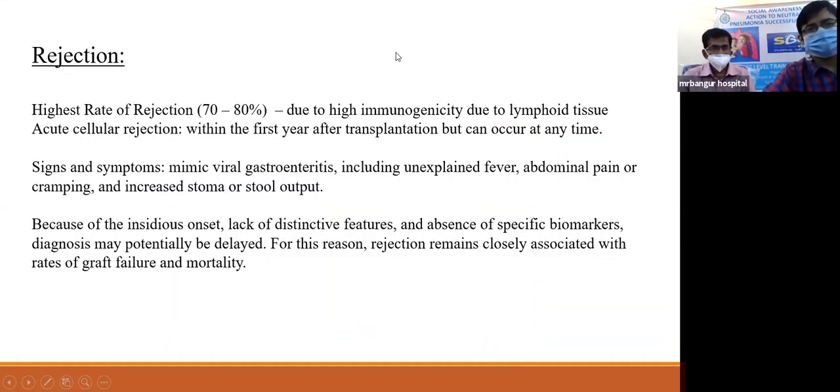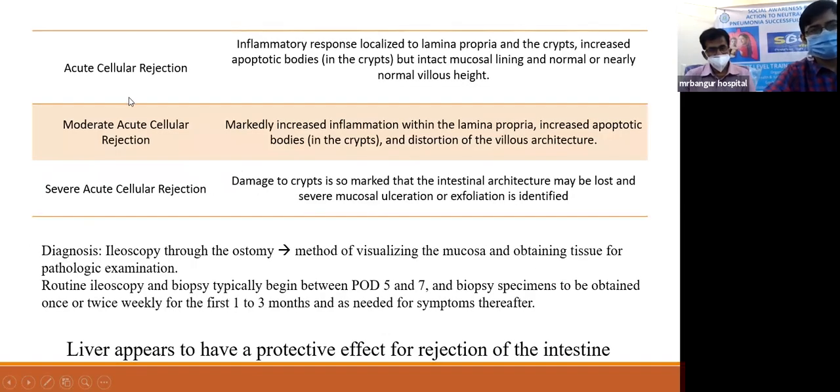Short note on rejection: the highest rate of rejection is in the small intestine as compared to all the other organs, because of high immunogenicity due to lymphoid tissue. Acute cellular rejection is within the first year after transplant but can occur later. Signs and symptoms resemble viral gastroenteritis, and due to the lack of distinct features, it is sometimes difficult to diagnose. Multiple kinds of rejection can be there: acute, moderate, and severe.